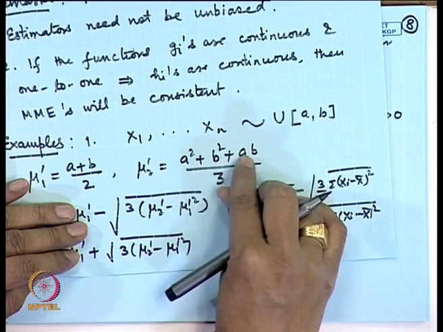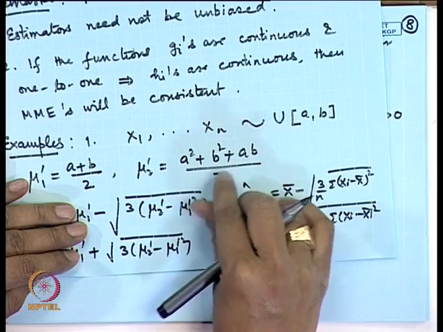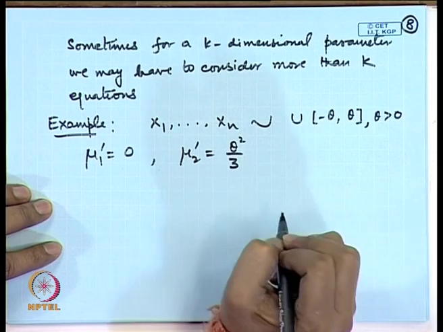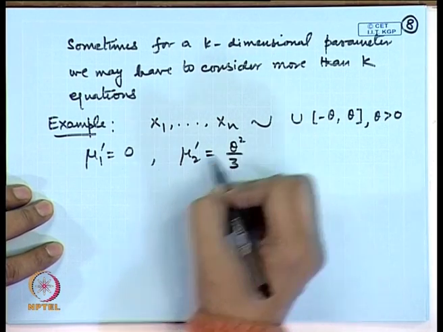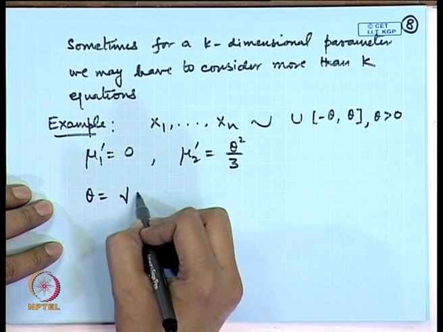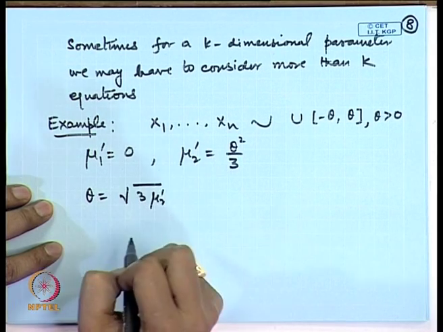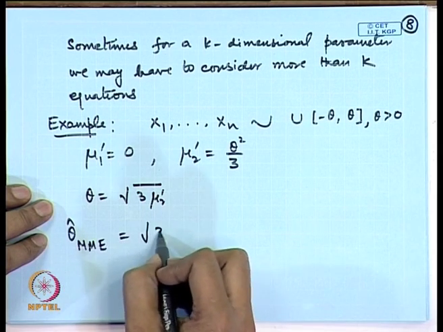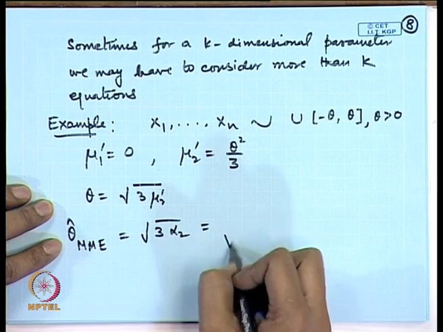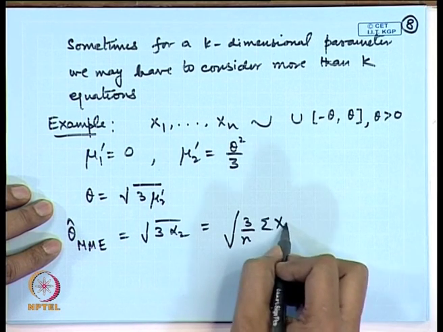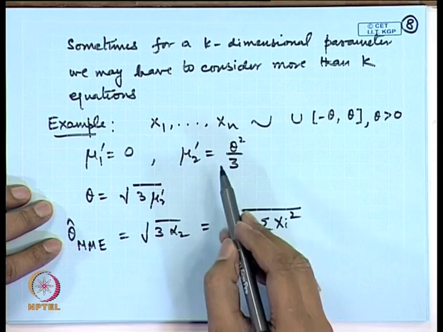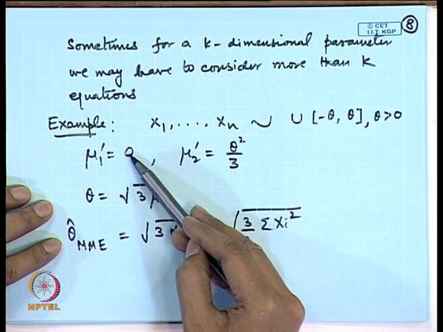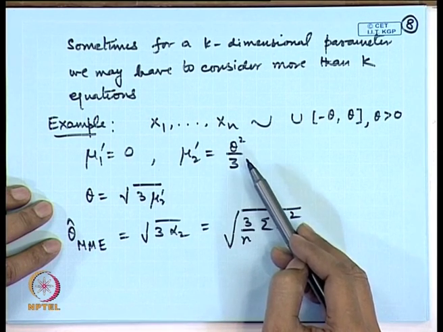So, that is theta square by 3. A solution to this is theta equal to square root of 3 mu 2 prime. So, I may take the method of moments estimator as square root of 3 alpha 2, that is square root of 3 by n sigma x i square. Here, since the first moment did not give us any solution for theta, I am using the second moment.